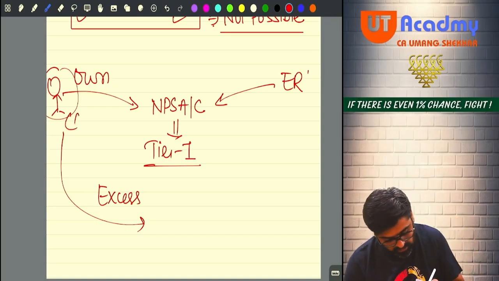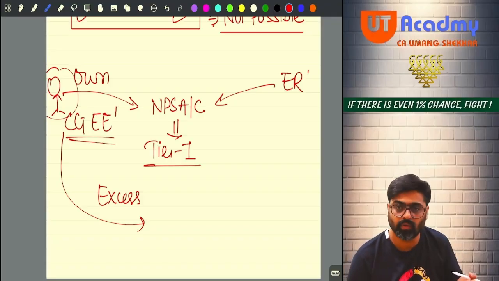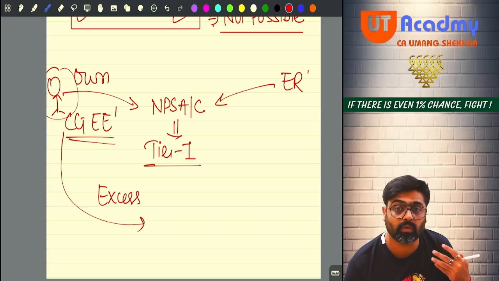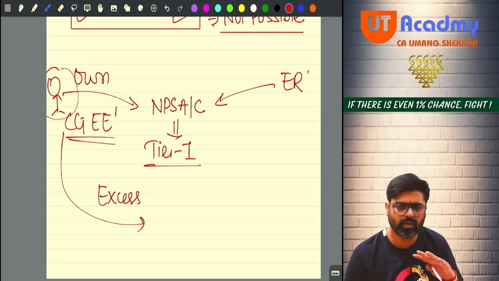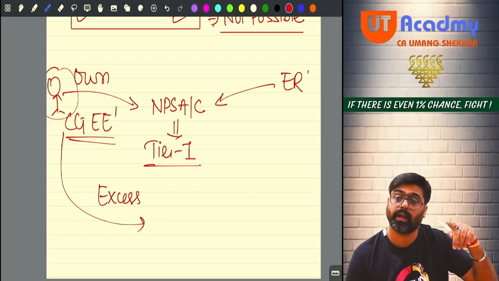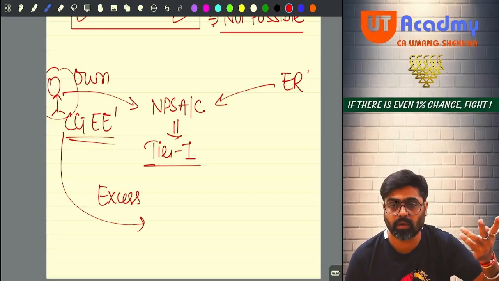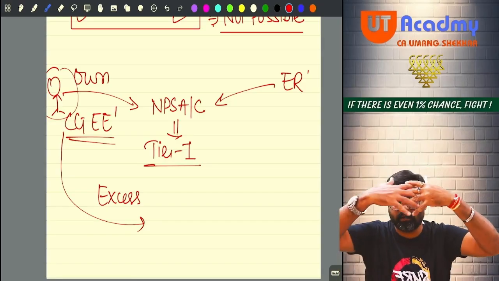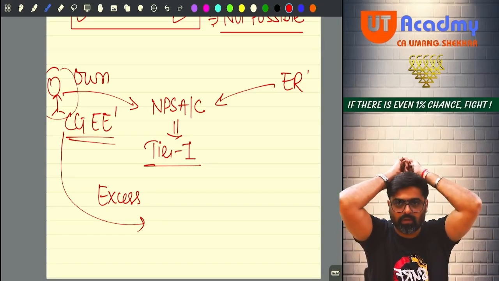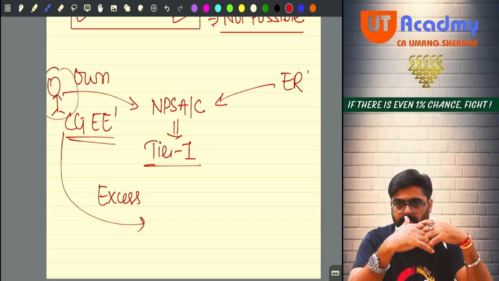So if you are a central government employee and you want to contribute more to your NPS, you can contribute. We'll open an additional account, tier 2 account, and we'll associate it with your tier 1 account. This will be linked. Yes or no? Both the accounts will be linked.